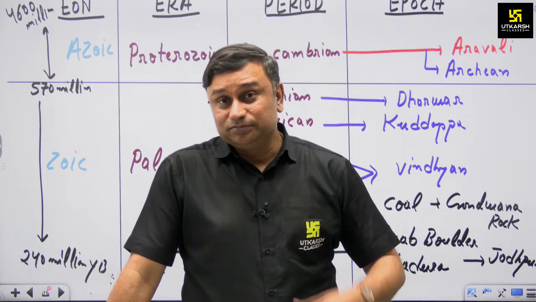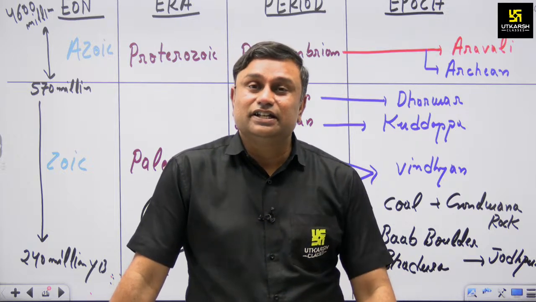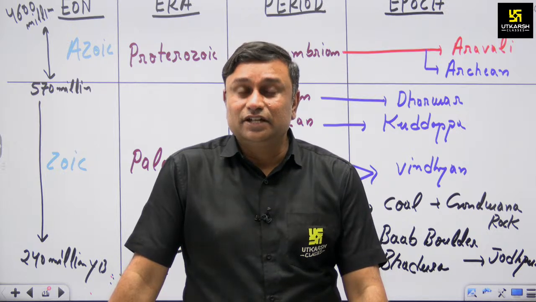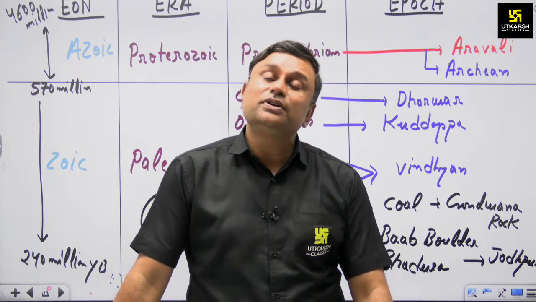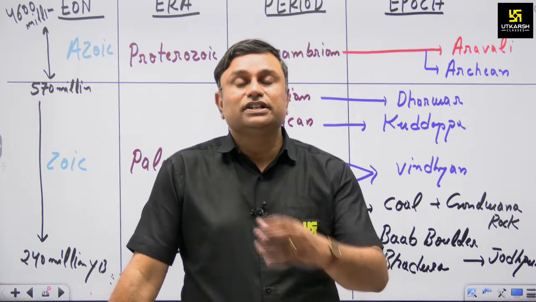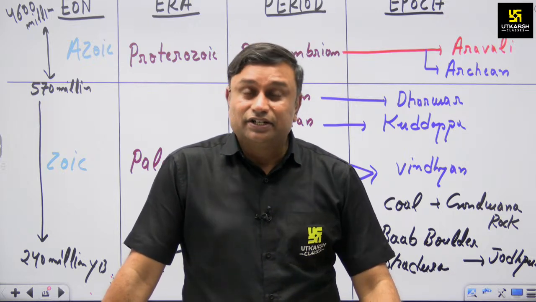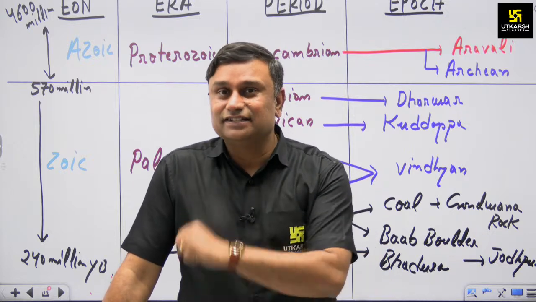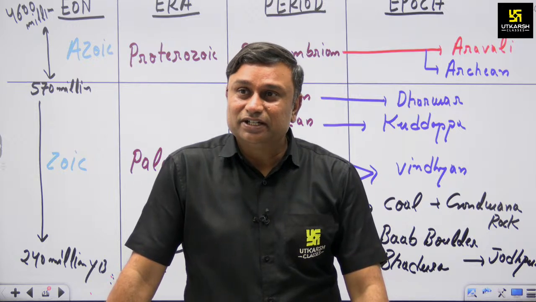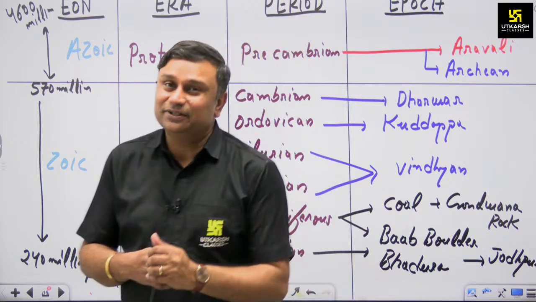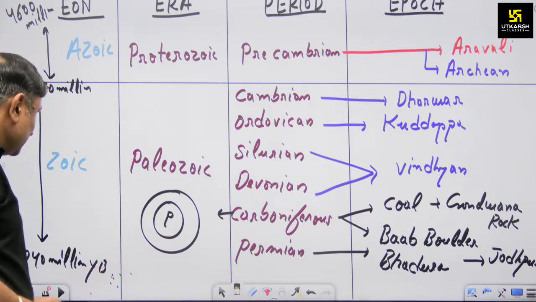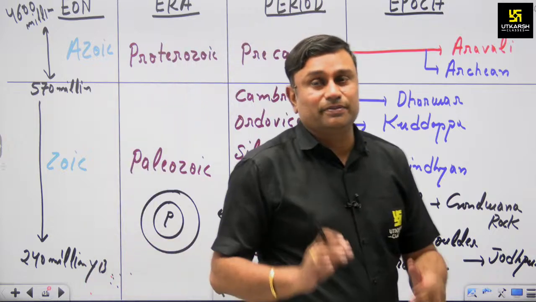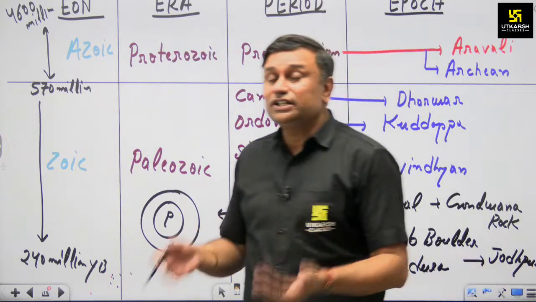Okay, so the examiner hasn't said you should mention only one thing. They ask you about the various features and you are free to write. If you are free to write, it means you can mention more and more aspects, but try to write more aspects specifically related to the Rajasthan section. Okay, you got my point? I think you all are getting my point. Now, this geological and developmental aspect hasn't stopped here. It also moves into another section.